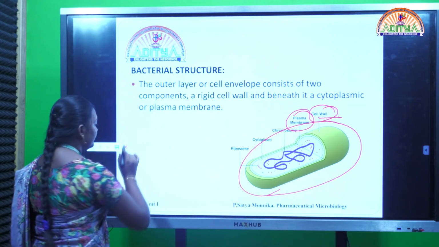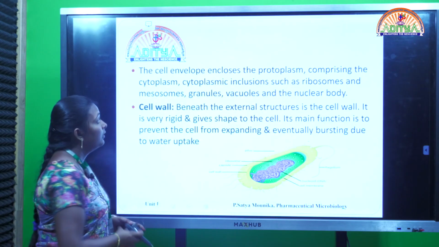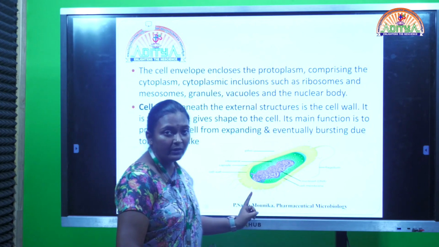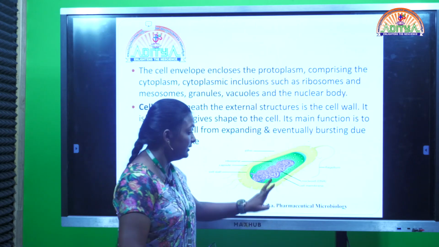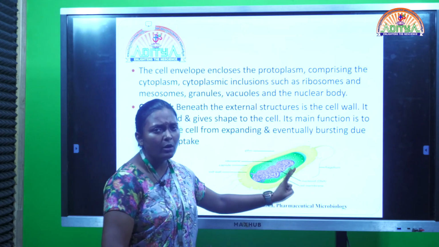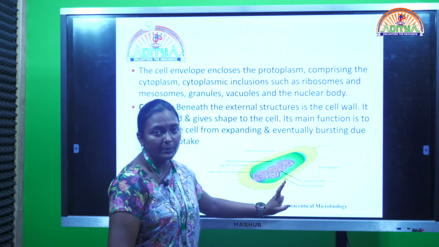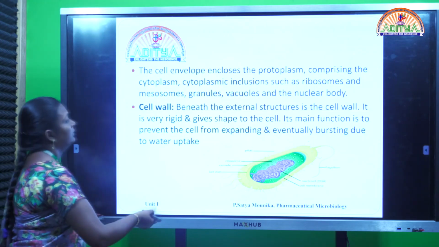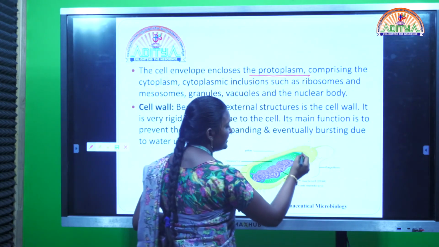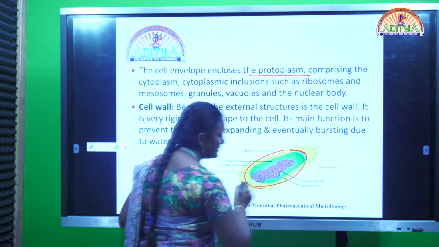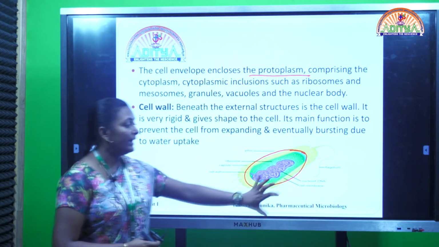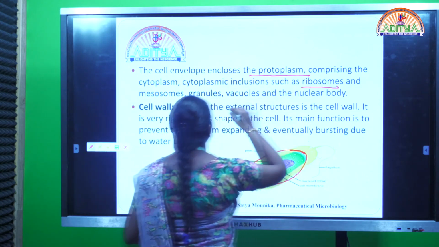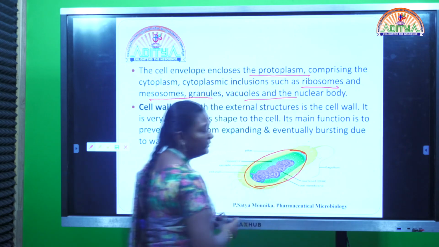If you can see here, this outer layer is nothing but the cell envelope, and it is composed of two layers. One is called the cell wall or outer layer, and the other one is called the plasma membrane. Now coming to the cell envelope, it encloses the protoplasm, that means the inner green substance which is present in this particular yellow colored bacterial cell wall, if you can observe. And it also comprises ribosomes, mesosomes, vacuoles, and also the nuclear body.